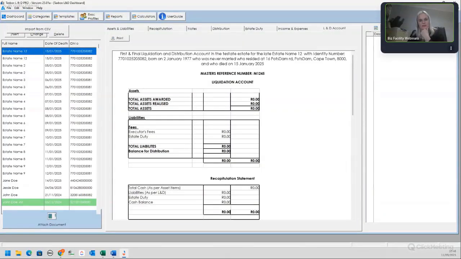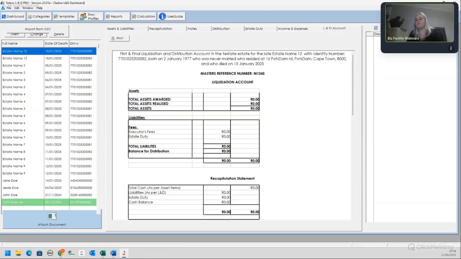Send your suggestion to me and what exactly it is that you want where, and then we will discuss it as a team as to what is a quick fix and what can be implemented quickly. Okay. So Dion wanted the master's fees, Joey wanted the L&D, Sarita wants an extra paragraph under my assets. If you can just send me screenshots so that I can understand exactly what you need.